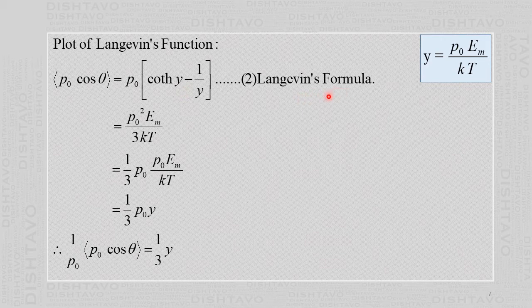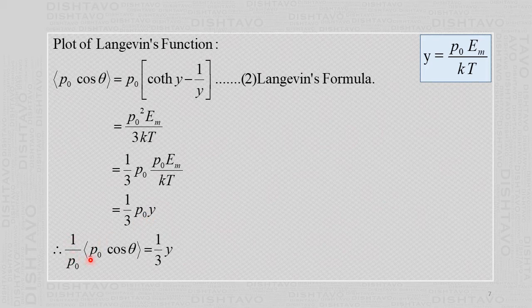And we want to plot a graph now. This is the Langevin function. It's called the Langevin function, not Langevin formula, but Langevin function. We want to plot a graph of this Langevin function against y. So this we have already written equal to 1 by 3 P naught y, and then we take this P naught to this side.